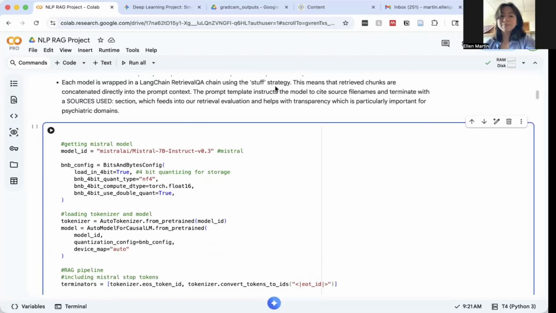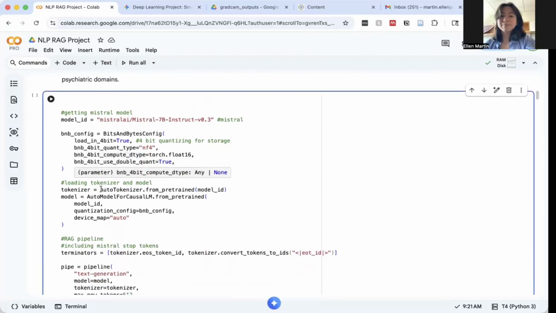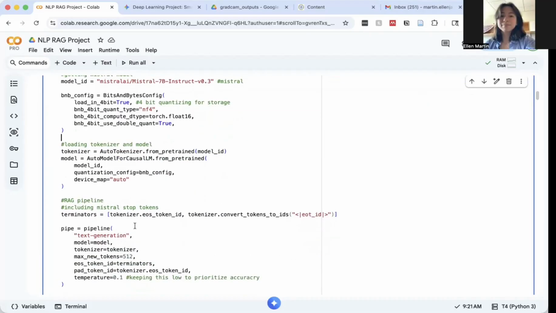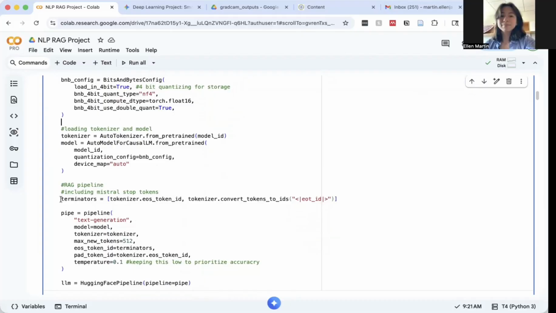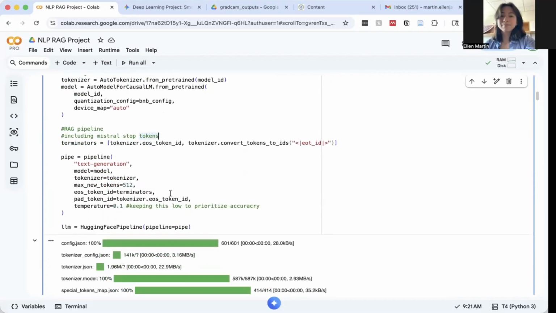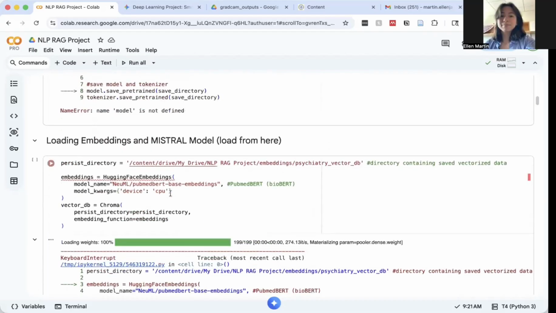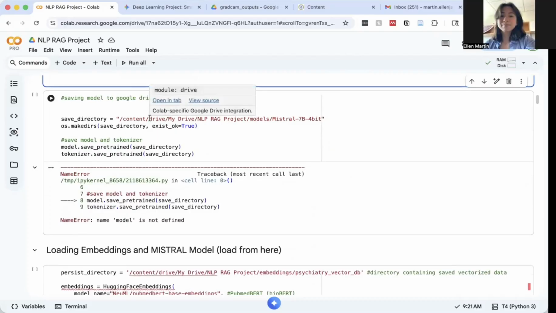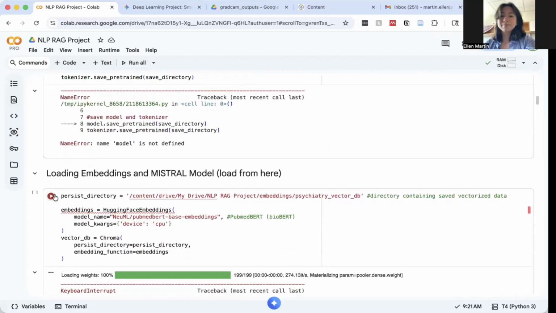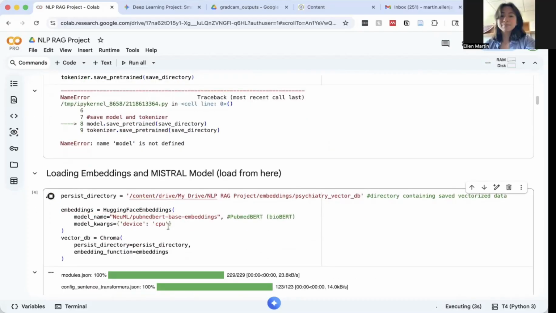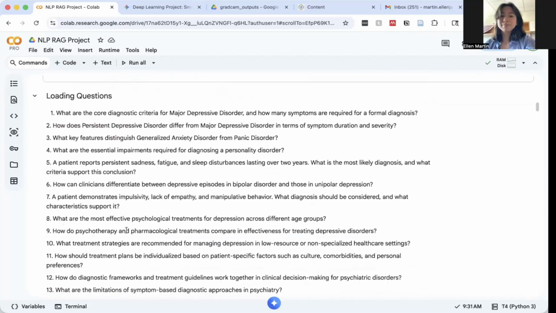And using the stuff strategy, it means that the retrieved chunks are concatenated directly into the prompt context. For Mistral, we also included specific stop tokens, just so that the model knows when the end of a sentence or a phrase is. Okay, and then again, we saved the model to Google Drive, so we don't have to keep downloading the model from Hugging Face every time, which takes ages.